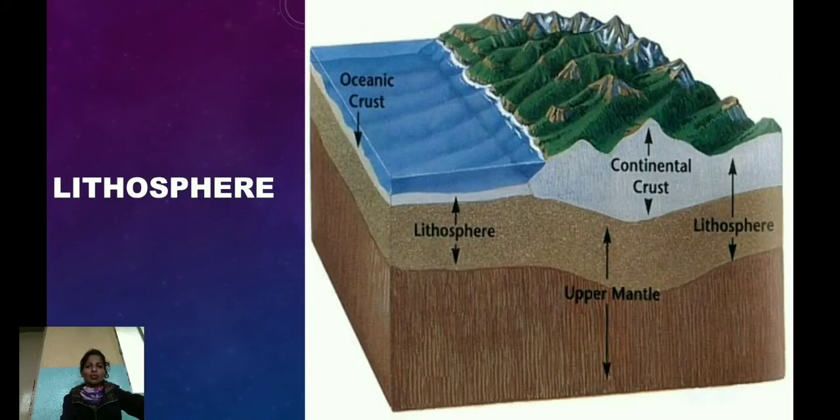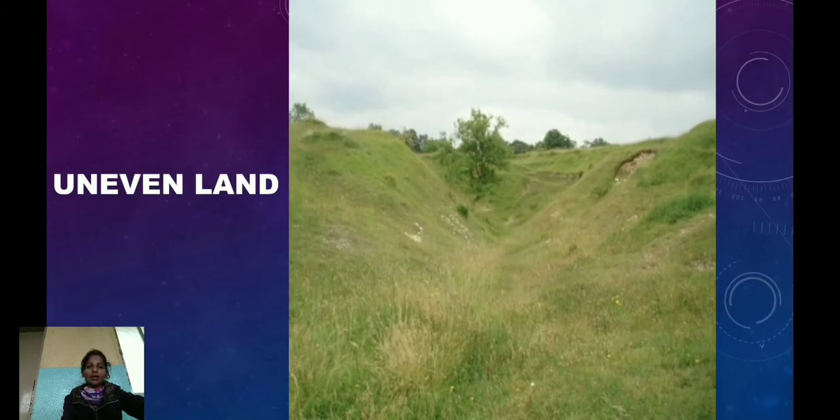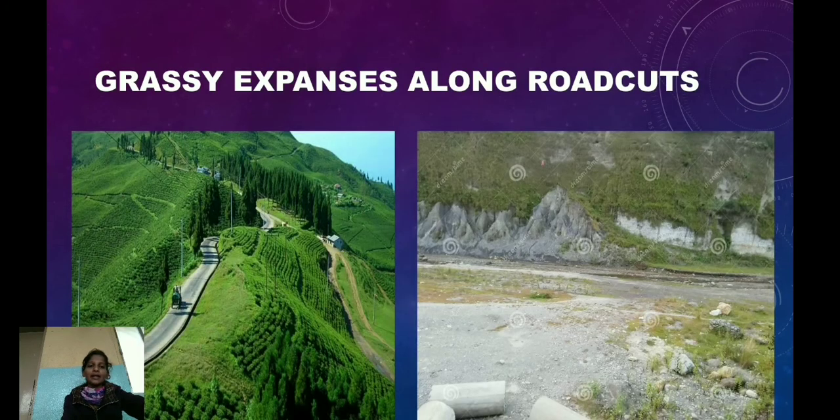Now, let us know more about the lithosphere. The earth's crust, means layer, covering or thickness, is hard. It is mainly made of rock. We know that land is not even everywhere. It is hilly in some places, whereas flat at some places. In hilly regions, we see layers of soil and rocks along road cuts. Road cut means a cut through a hill or mountain for the purposes of building a road through it.